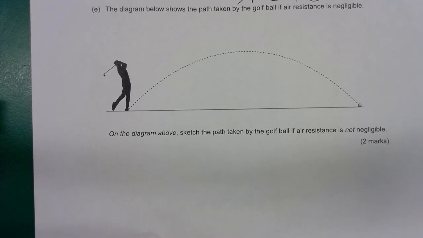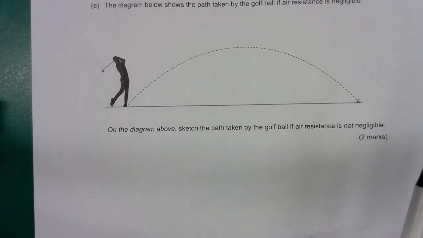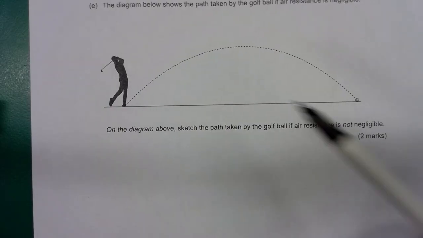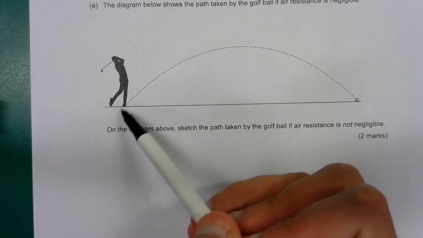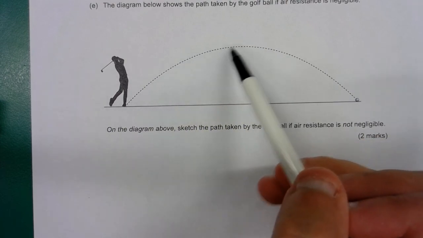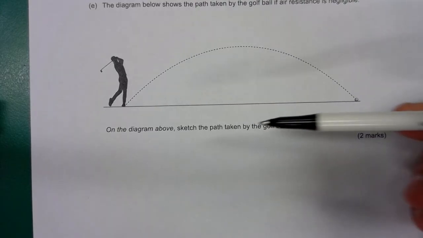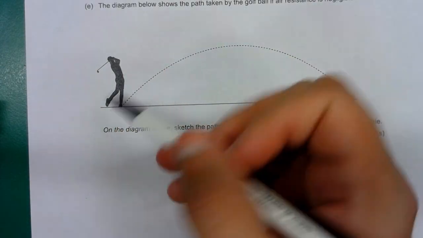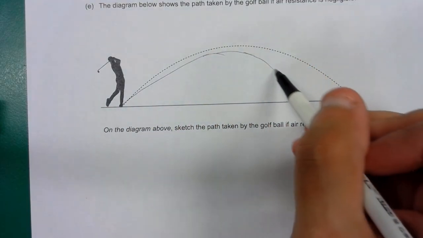The diagram below shows the path taken by the ball if air resistance is negligible. This is the initial assumption. On the diagram above, sketch the path taken by the golf ball if air resistance is not negligible. If air resistance is not negligible, there's going to be a force acting in the vertical direction to oppose its initial upwards motion. So it's going to not get as high because there's going to be a force opposing it. And there's a force acting against its horizontal motion as well. So this sketch is not going to be perfect, but it's going to not get as high and not travel as far.